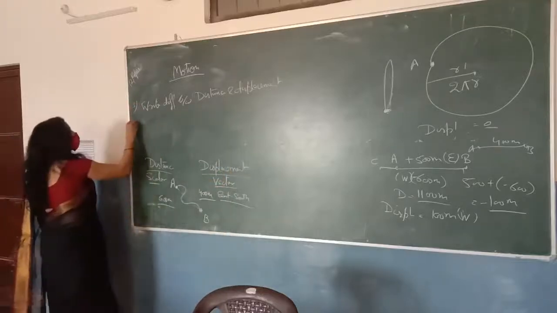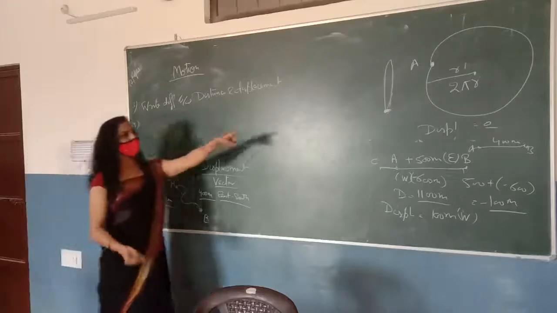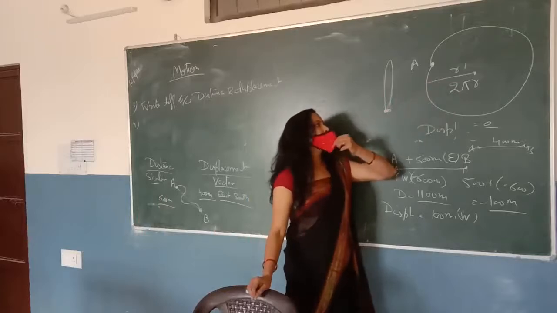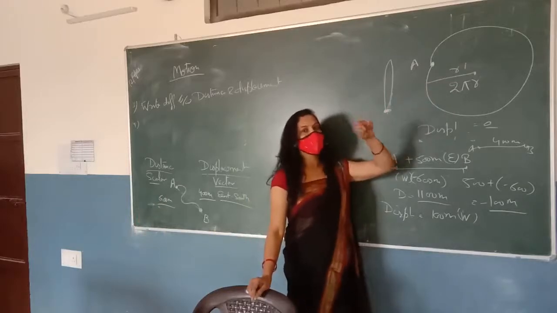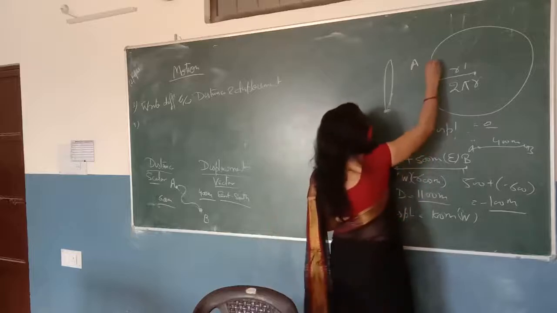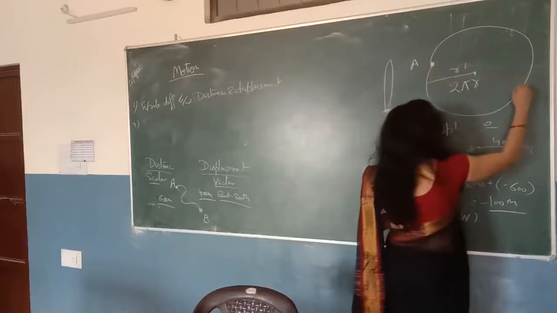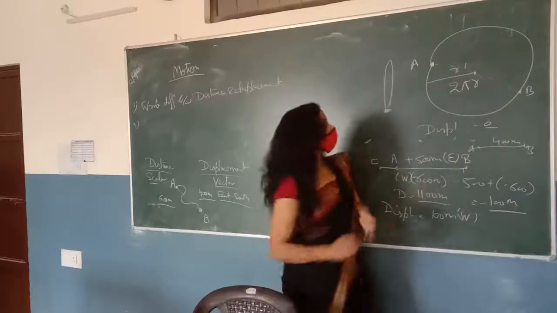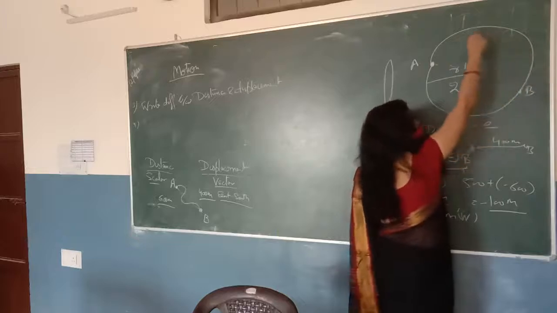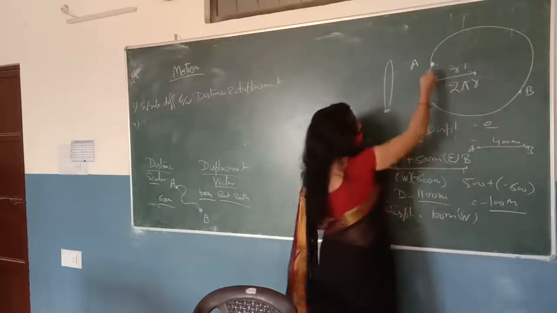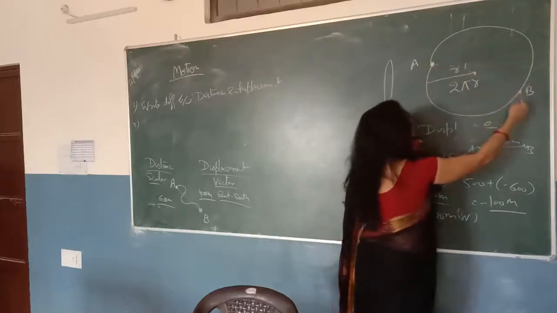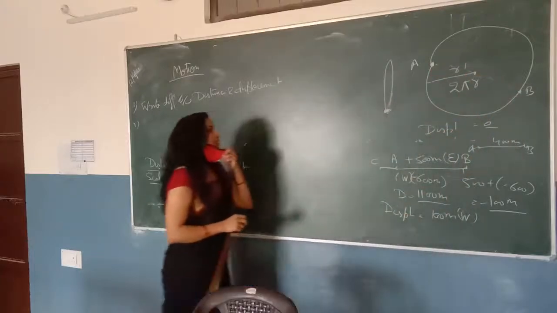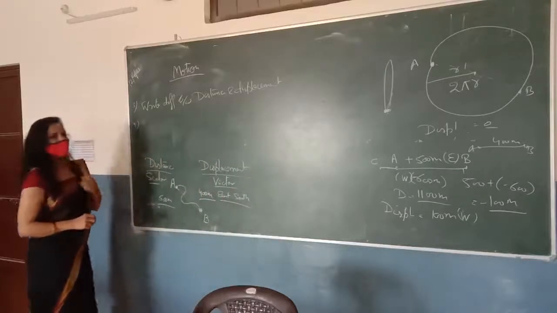Now, one more question is, suppose you are traveling on a circular path like this, having the radius r. You have to write down, after half revolution, how much distance will you cover? If we start from this point, then after half revolution we will be here. The distance covered by us will be this length, which is pi r. And the displacement should be the shortest distance between A and B, which is 2r. This is the diameter of the circle.